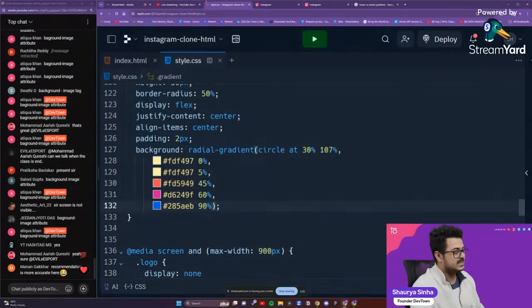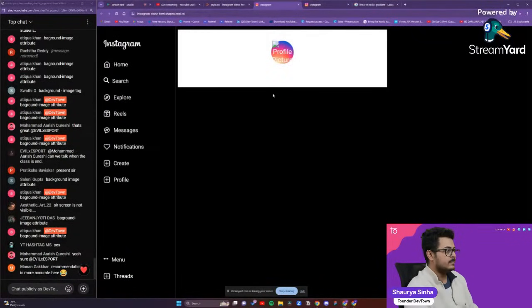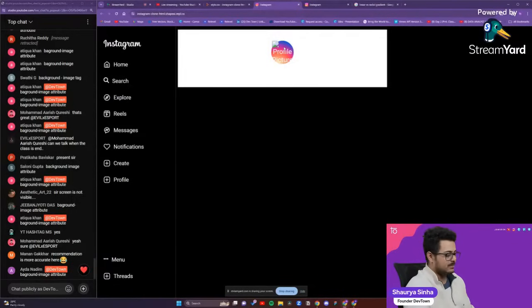Let us save this. Let us check how it looks on our website itself. Let us refresh this as well. Okay, so the image is not coming up properly. The paragraph is coming up on top of the gradient itself, but the gradient is looking fine. The gradient is looking perfect. Now we just need to play around with the image as well as the particular paragraph. I don't know why the paragraph is on top of it. So figure it out, guys, slowly and steadily.